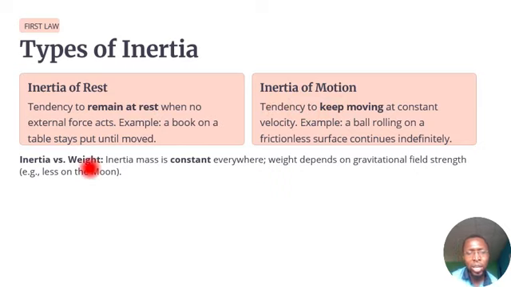Okay. Now, inertia versus weight. Inertia is more associated with mass because mass is constant everywhere. However, weight depends on gravitational field strength. So weight has no relationship with inertia because weight is not constant. But mass has a relationship with inertia because mass is constant anywhere, and it's stating the same thing as the first law, because the first law is also saying that an object will remain in the state of rest constantly except an external force acts on it.